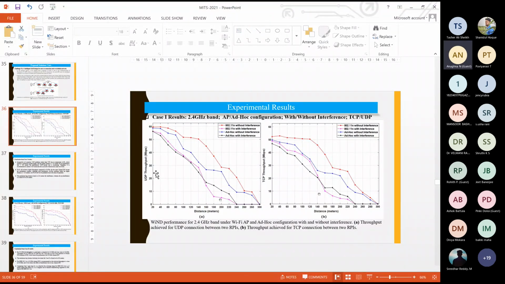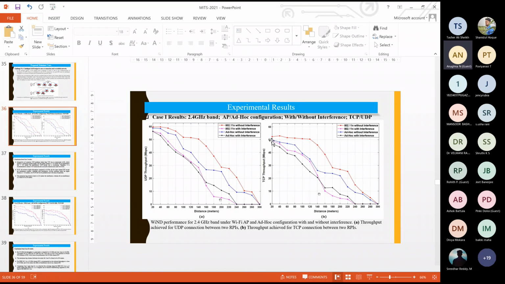UDP throughput. So there are two networks, right? Since we are using a Wi-Fi network, we are actually concerned about TCP, but there is a UDP network also at that center. So we have been able to experiment with the UDP network. You see in both the cases when the distance is 20 meter.